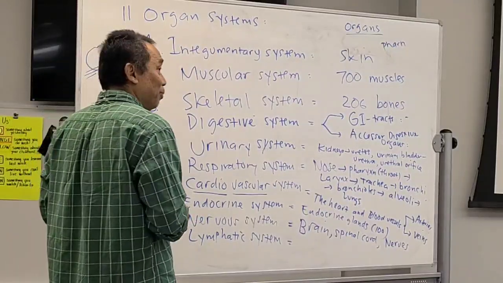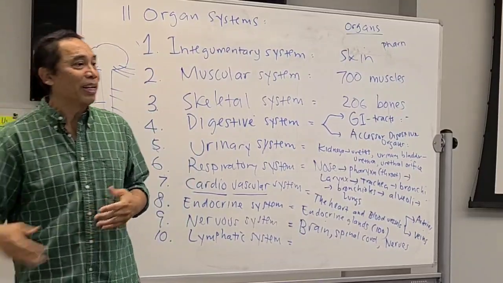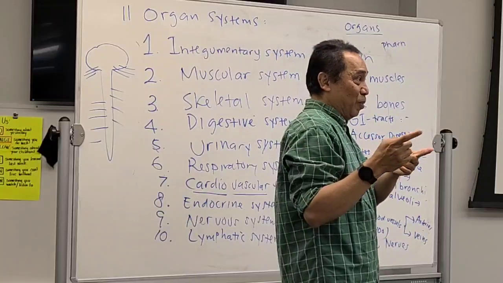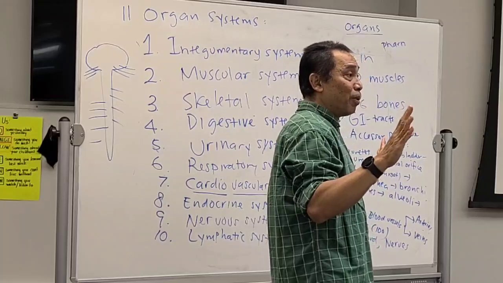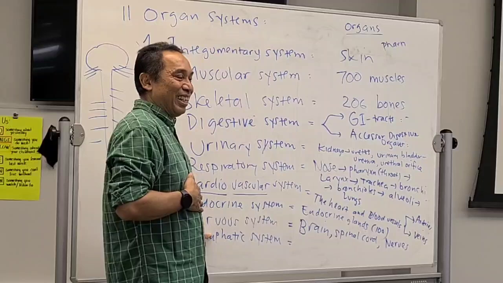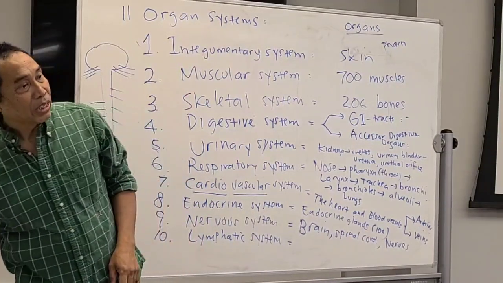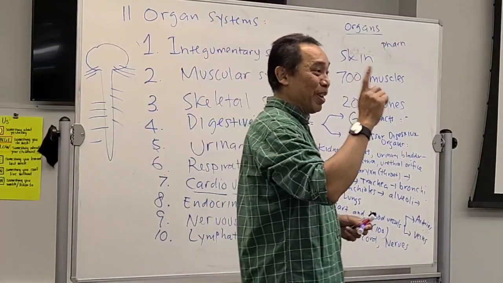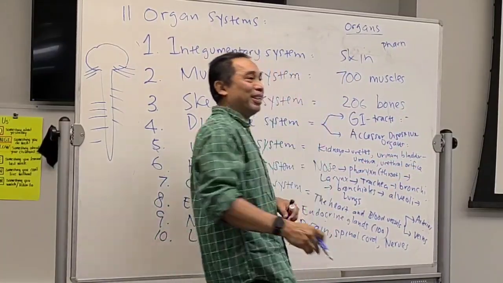The organ for this one is, of course, remember when you fight, who is actually fighting inside your body? What is your main army inside your body? What do you call it? White blood cell. There are 5 types of white blood cell. We're going to learn that later. And this white blood cell is produced by the organs of this lymphatic system. What is the organ that produces the blood? It is actually located in your bone. Red bone marrow.